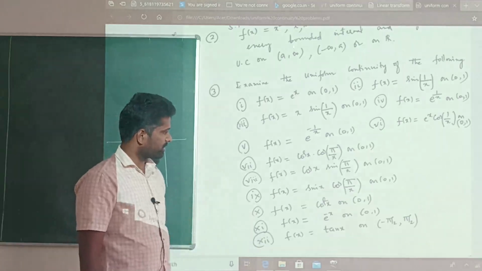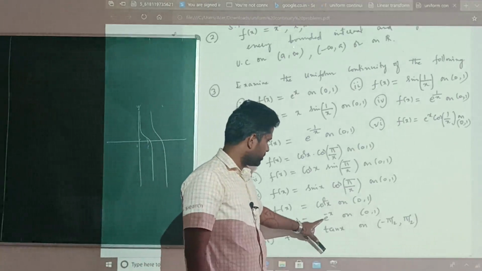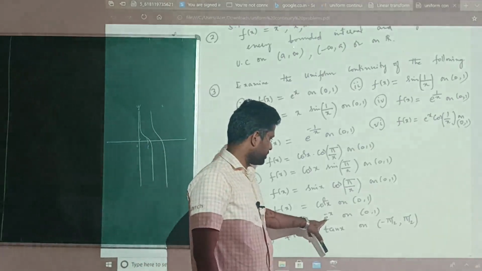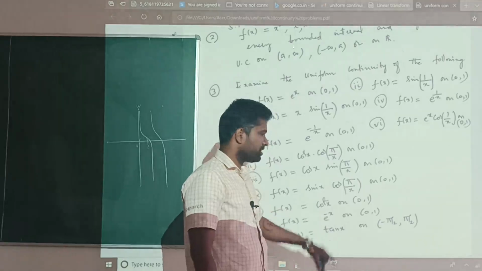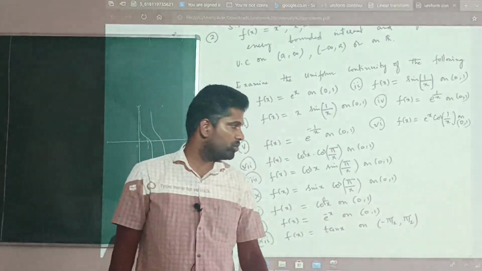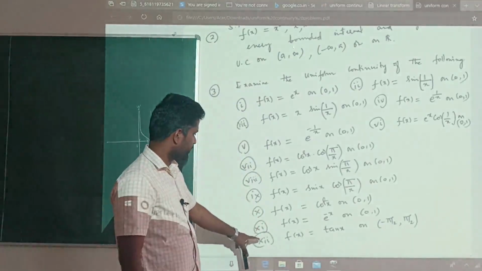e to the power minus x, as x approaches 0, it is 1. As x approaches 1, it is 1 by e, and the function e to the power minus x is continuous. So this function will be uniformly continuous.